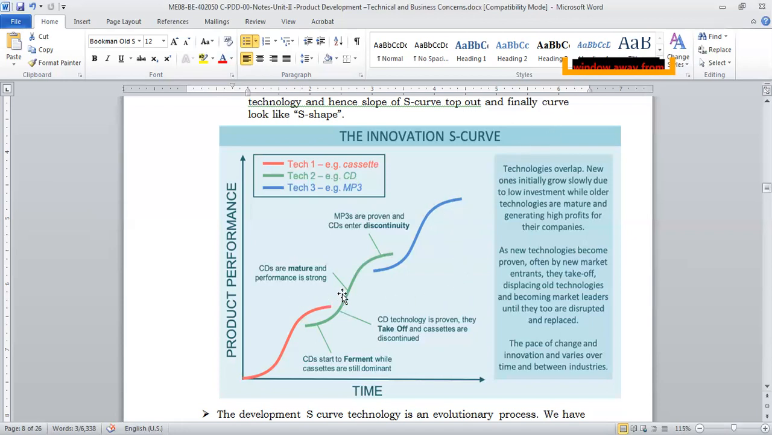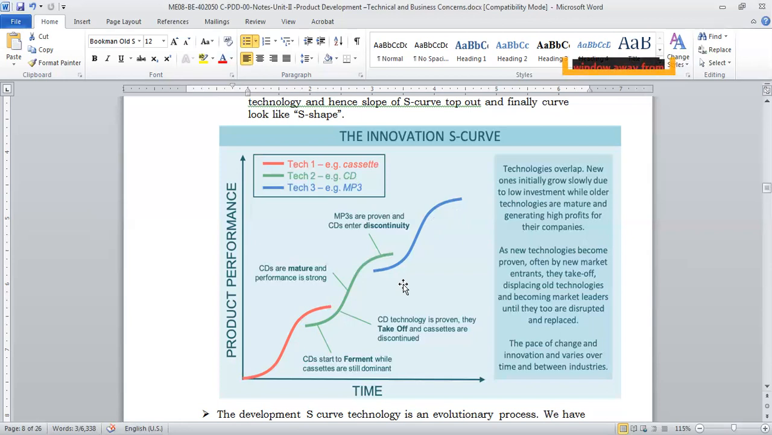So are you getting it? This is the way the S curve is plotted: start, growth, maturity, right, and then out of the market. If you see, red was the cassette, green was CD, blue is MP3. Now this will have one more color, say brown, for Bluetooth. So like that, the S curve is there. This is what the S curve is about.